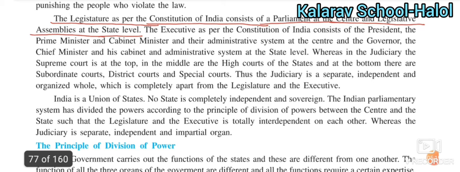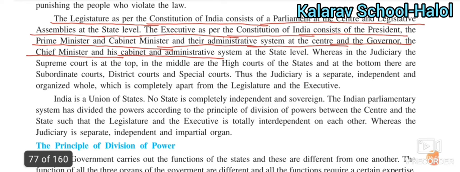The executive, as per the Constitution of India, consists of the President, the Prime Minister and the Cabinet Ministers, with their administrative system at the central level, and the Governor, the Chief Minister and the cabinet administrative system at the state level.